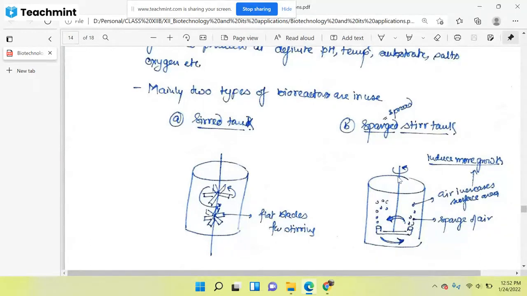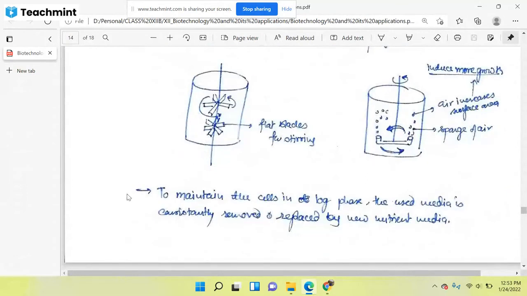Here you can see two types of tanks. As per your cell, your protein, and your host cell, you will have to provide certain conditions. So as per your requirement, you can choose either of these: either the stir tank or the sparge tank. But if you have both options, then this sparged stir tank will be more beneficial as compared to the stir tank. This one has the additional quality that you are increasing the surface area for much more growth.